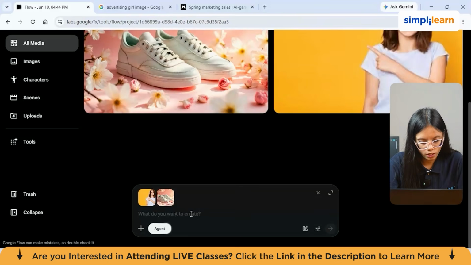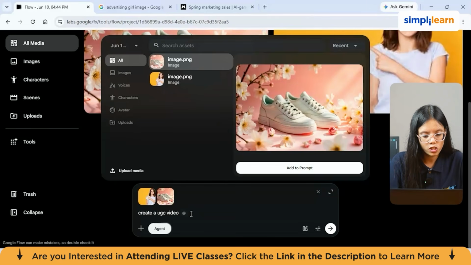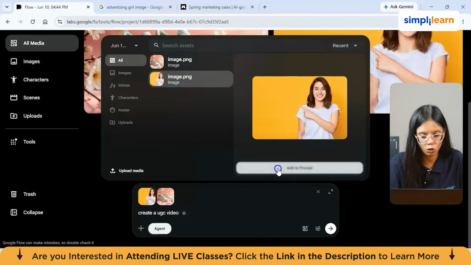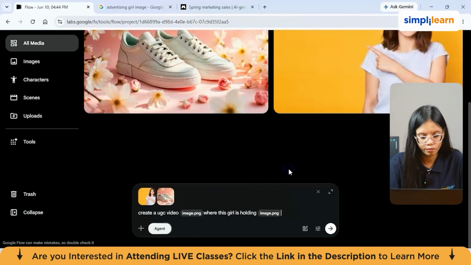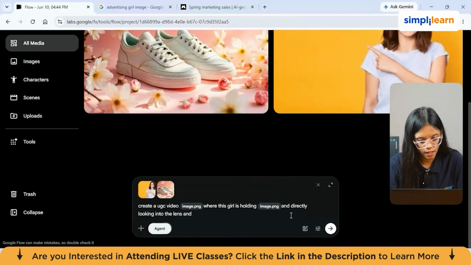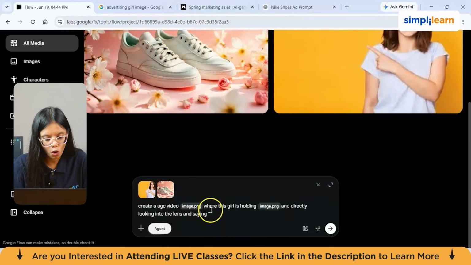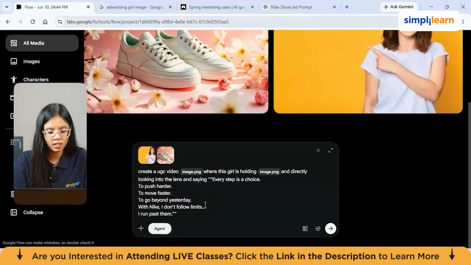So follow along. Create a UGC video. Once we press the @ symbol, we'll get all the images. So we need to import this girl image. We'll click on add to prompt. So we'll simply write, create a UGC video where this girl is holding shoes, right? So we need to import the image of shoes. Just import it by pressing the @ symbol, and directly looking into the lens and saying, in double quotes, I have copied the dialogue she will say. This is a 10-second dialogue, and we'll press enter.